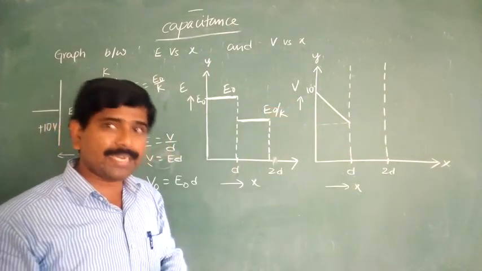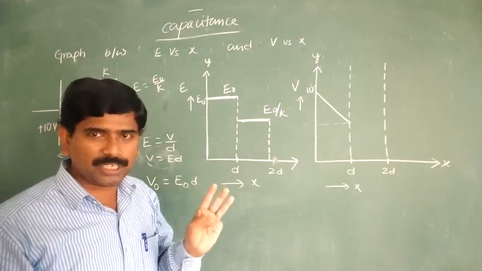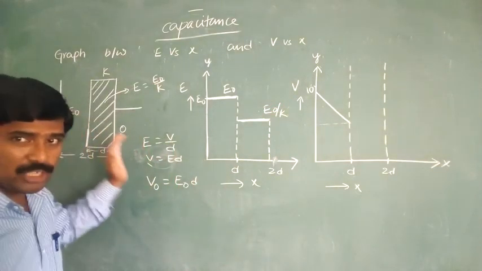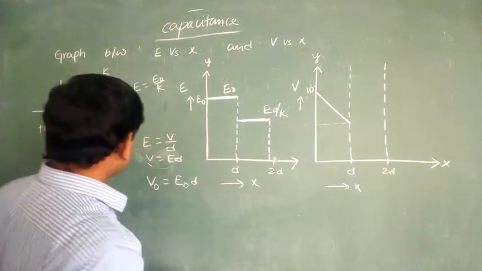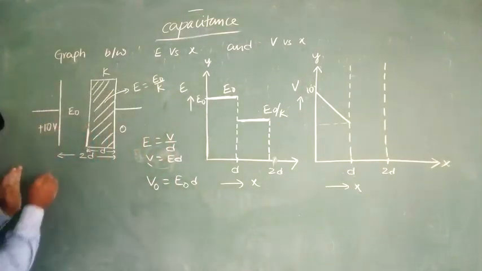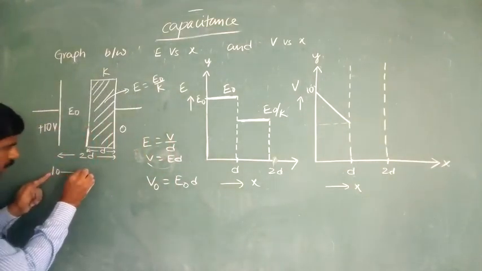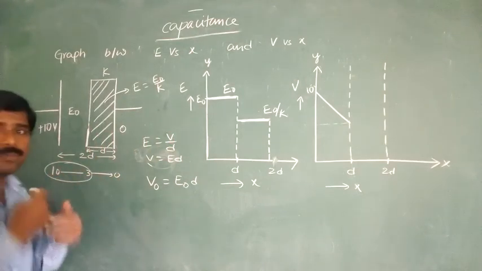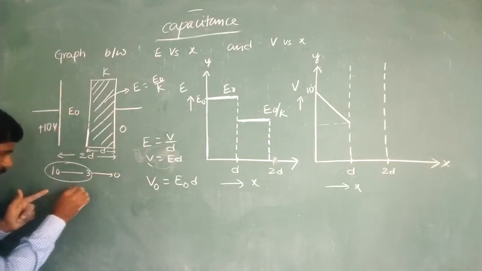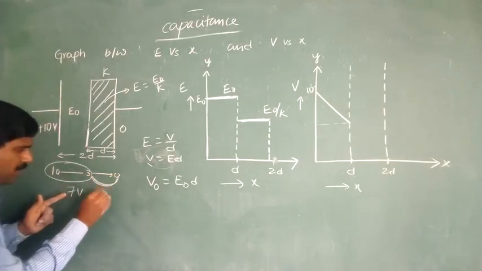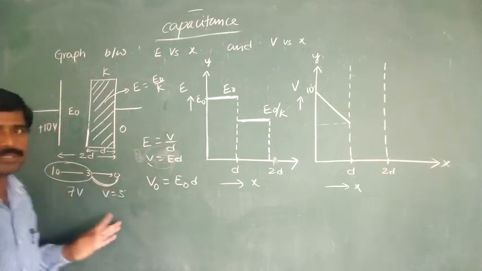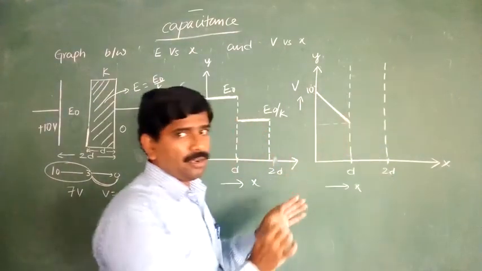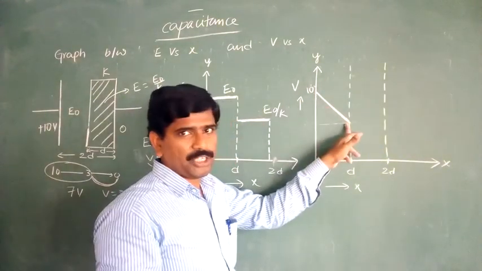The potential is decreased by 7 volts. This is the potential drop: 7 volts. Here this is 10, here this is 3, and this is 0. Here the potential drop is 7 volts. Here how much is the potential drop? That is nothing but 3 volts. So this represents the potential drop. Here the potential drop is more.